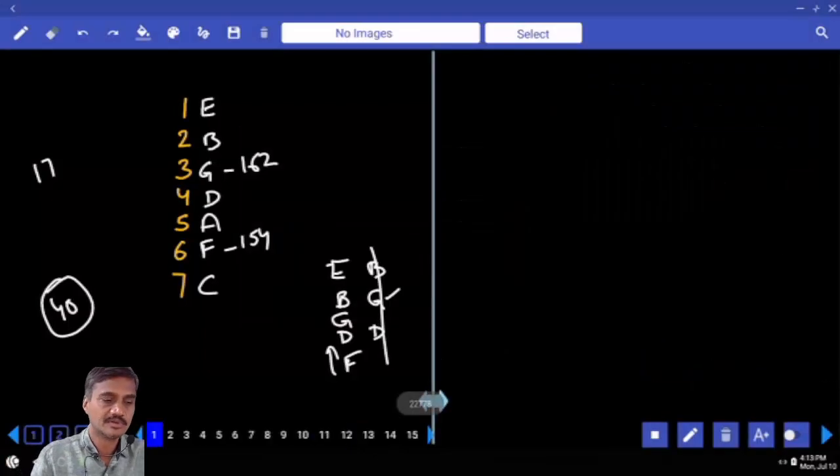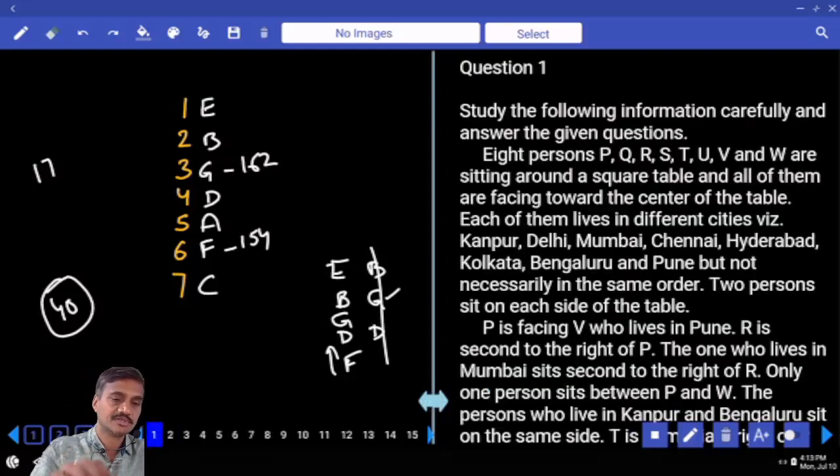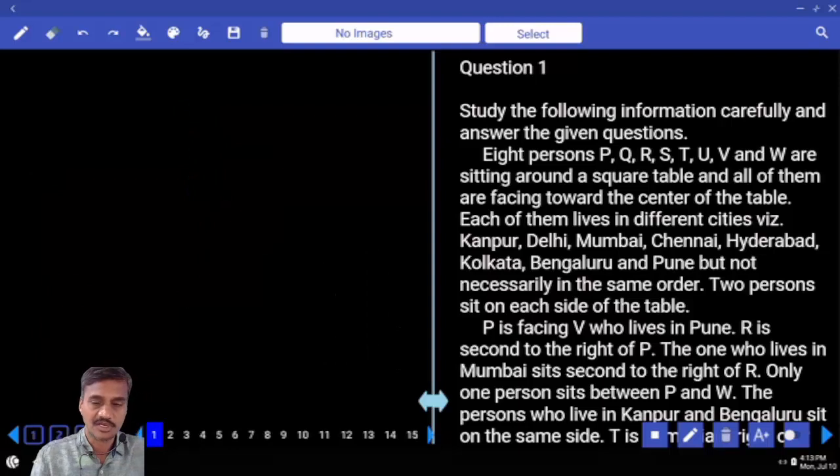And PO Prelim. Now, PO Prelim paper number 78. In this paper, starting with the first one, how many persons are there?